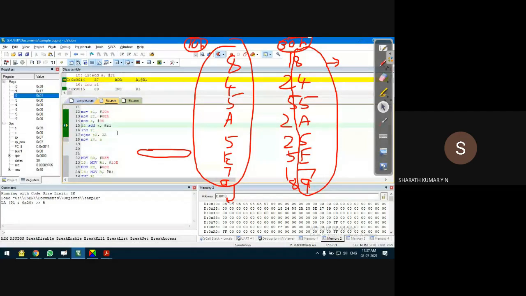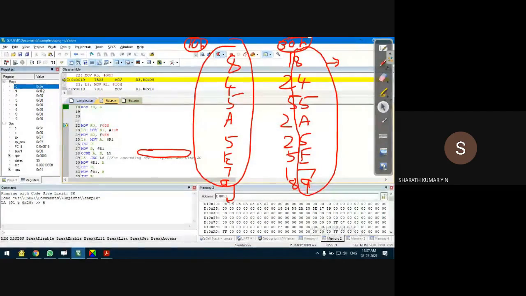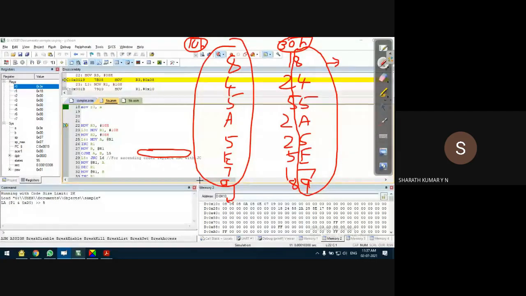Yes, it is still running. When it executes the last line, now it is okay. Now R0 consists of the sum of all the lower nibbles. When you add up all these lower nibbles, the result is 3EH, which is stored in R0 of register bank 0. That you can find here, R0 of register bank 0.